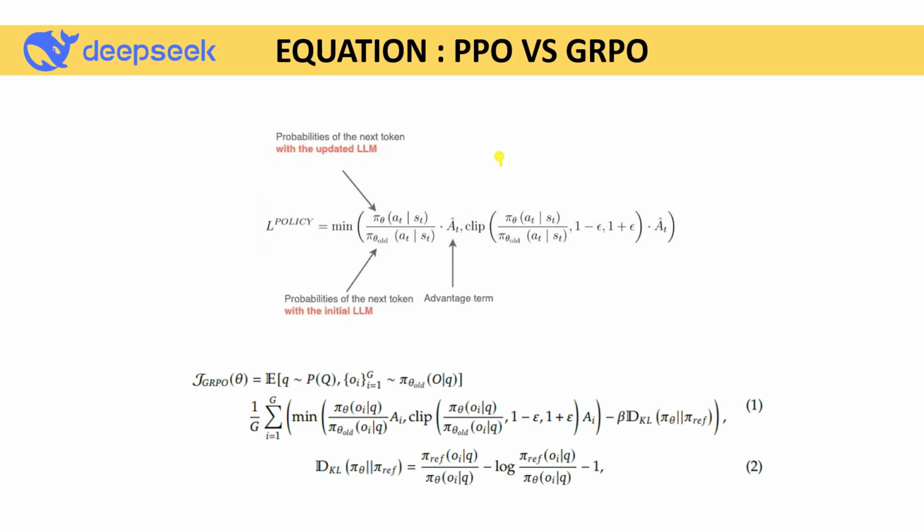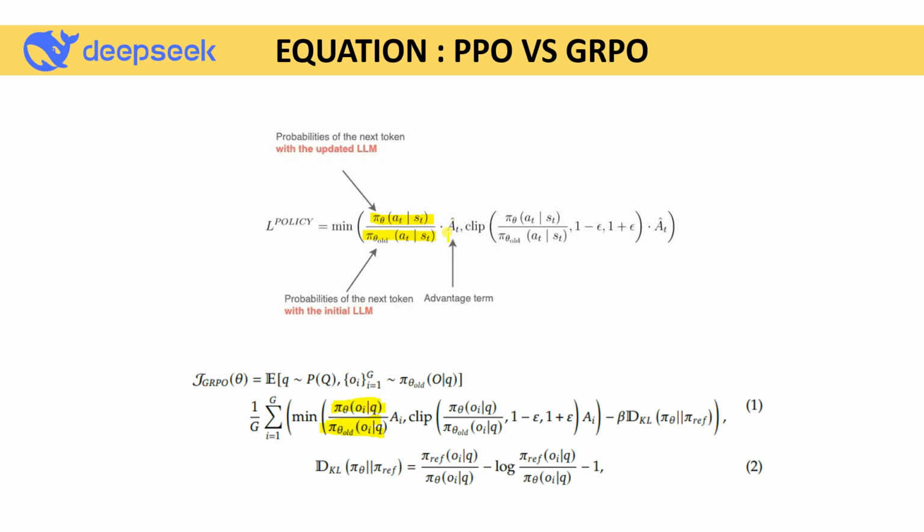Now let's see what the similarities are between the PPO algorithm and the GRPO algorithm equations. If I look at the equation of PPO, it has one current probability, and you can also see it has one previous probability. The current probability takes a state and gives some actions. In the old one, you can see it also has a state as well as some actions. The same case here in the GRPO algorithm: it has one question, and based on this question it gives some answer, I mean output. The same thing holds for the previous iteration.